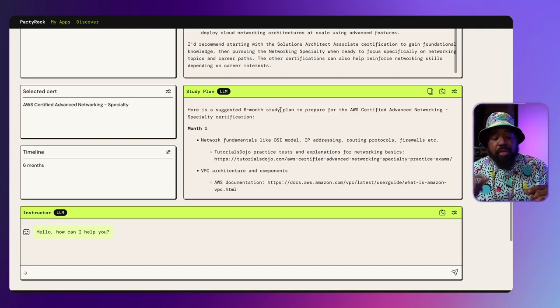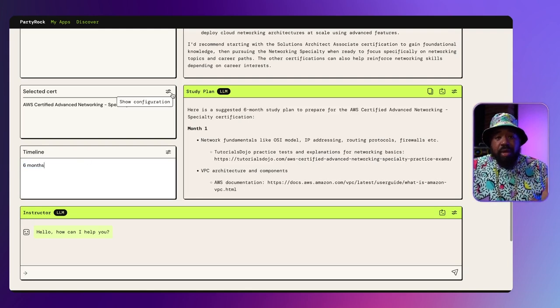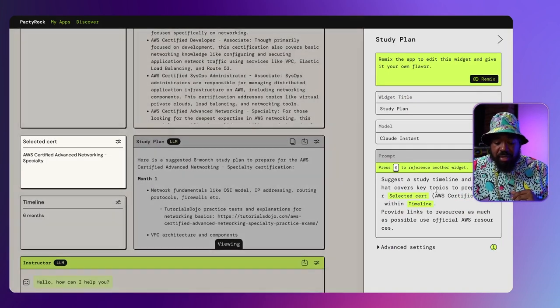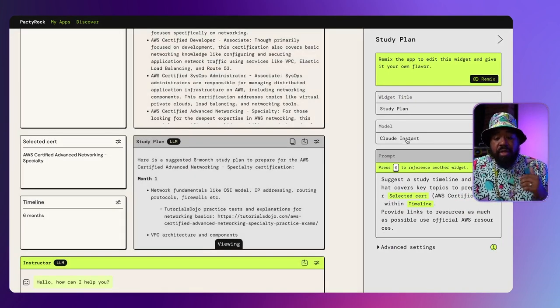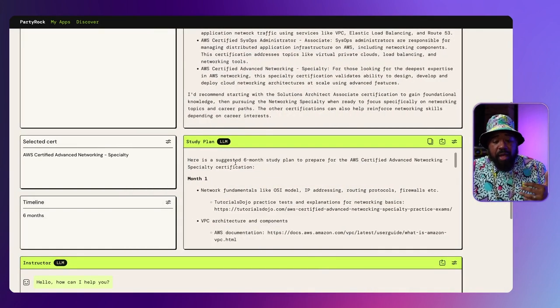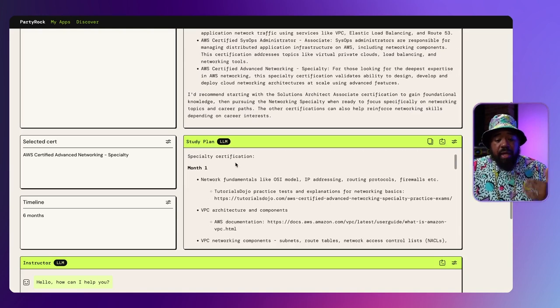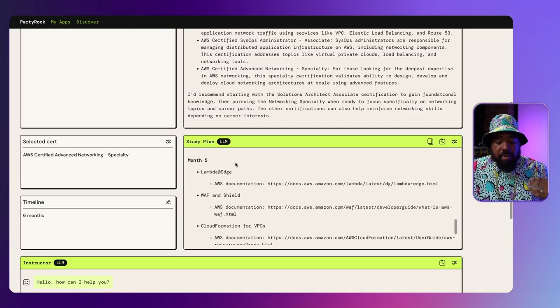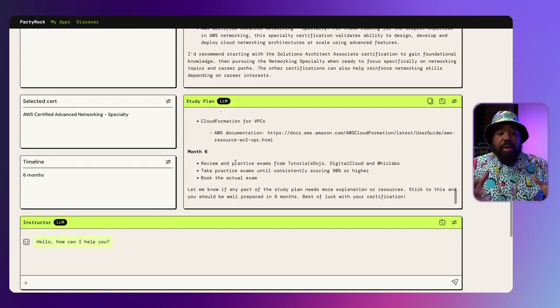Now, after deciding on my certification, I then enter the amount of time that I want to spend to prepare for the certification. Here, notice that I enter 6 months. These prompts or user inputs are sent as a prompt to the LLM. And notice here that the 2 user inputs that are being sent to the large language model, again, we're using the Anthropic Claude Instant model. And now from there, the response from the LLM is going to be a plan that we can use for month 1, month 2, month 3, month 4, month 5, and month 6 to prepare for the certification.